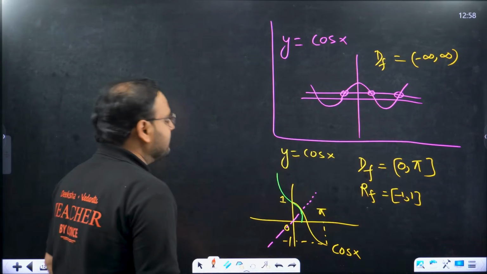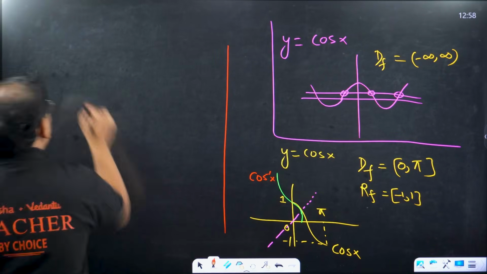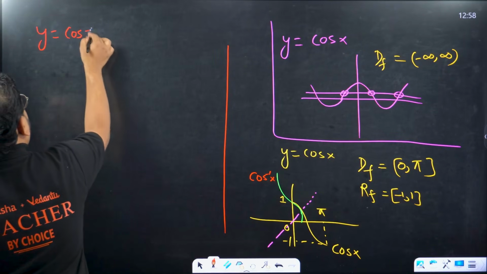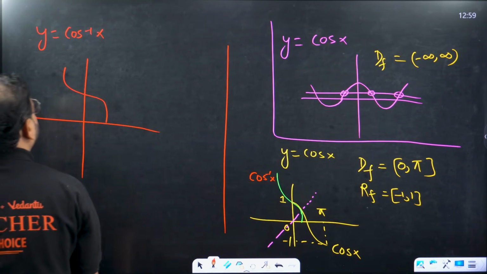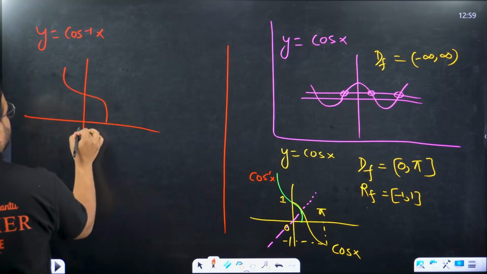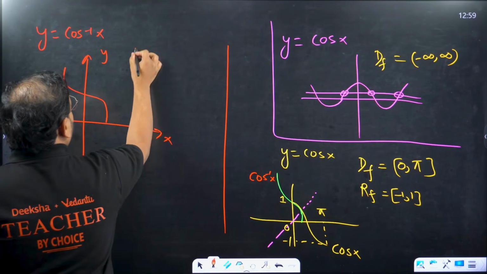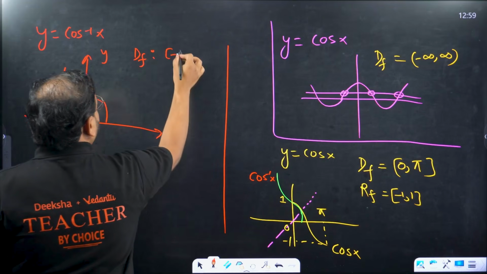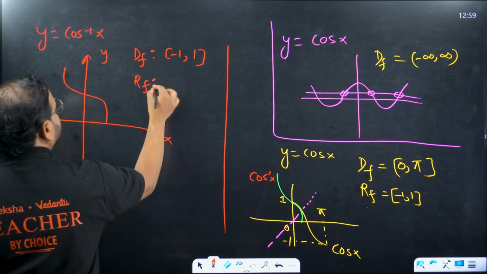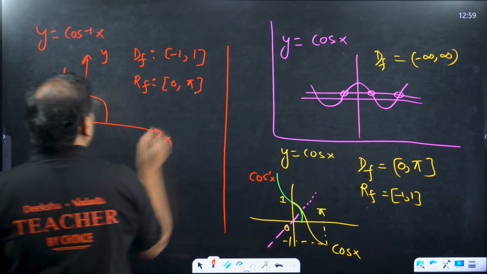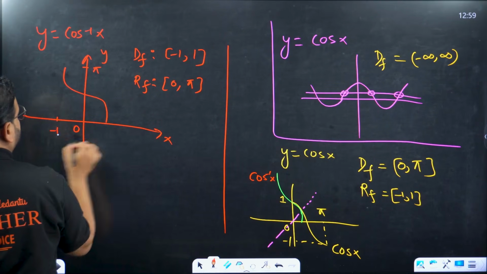So basically, the green is my which function? Cos inverse. If I draw this separately, for y equals cos inverse of x, the graph looks like this. This is again y, x. Domain of the function is what? As I said, whatever is the range over there, this range becomes the domain. What is the range of the function? 0 to pi. Check here. This value is 0. This value here is pi. This value is minus 1. This value is